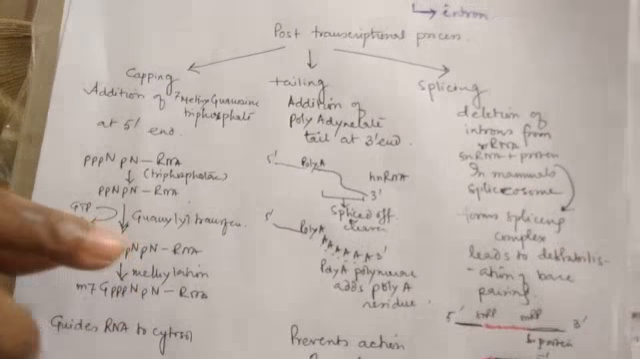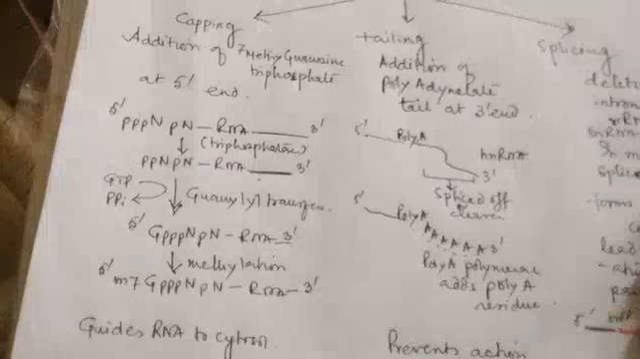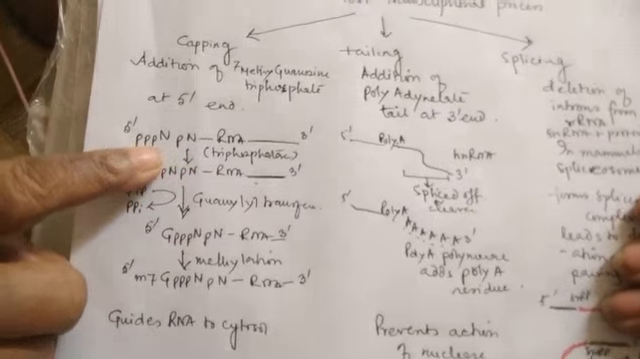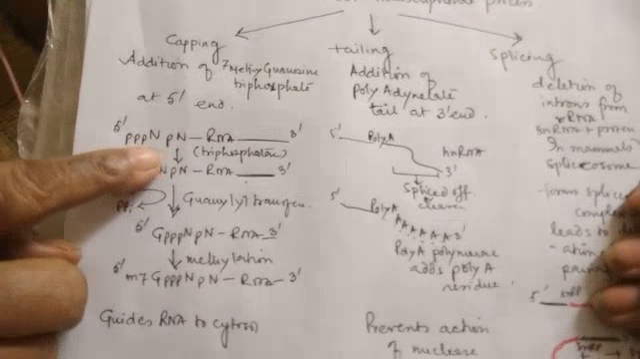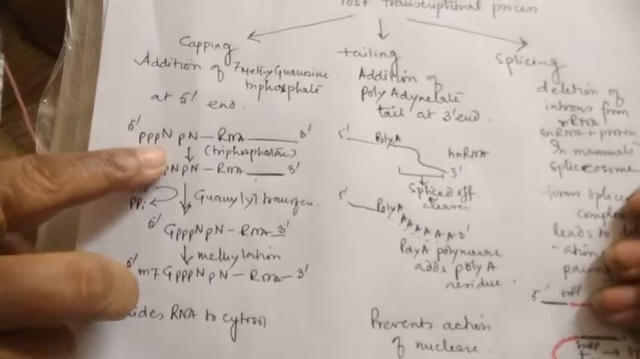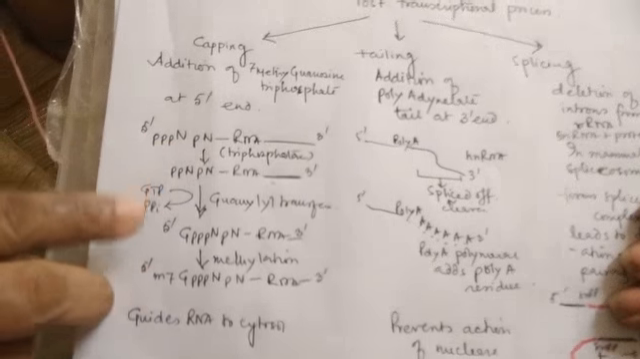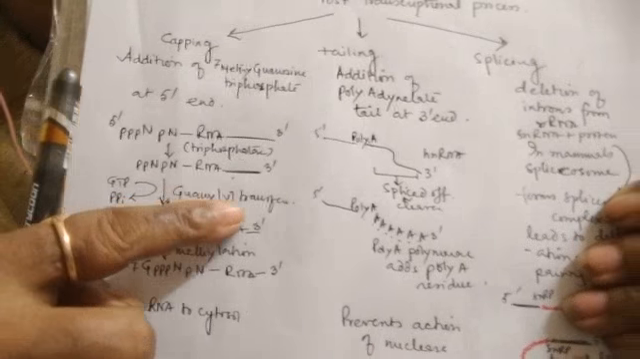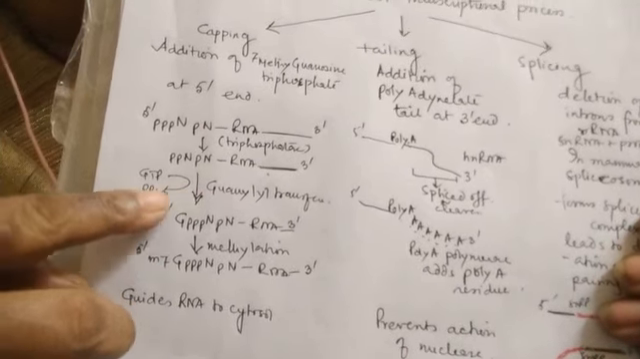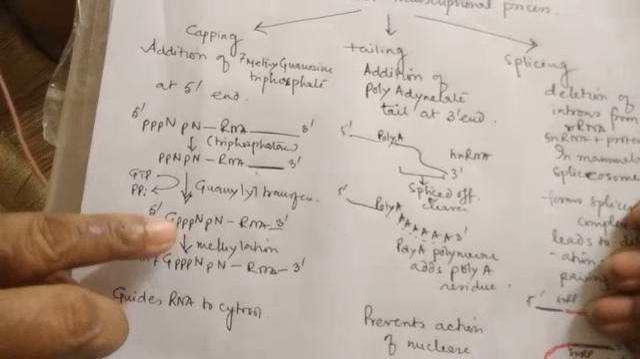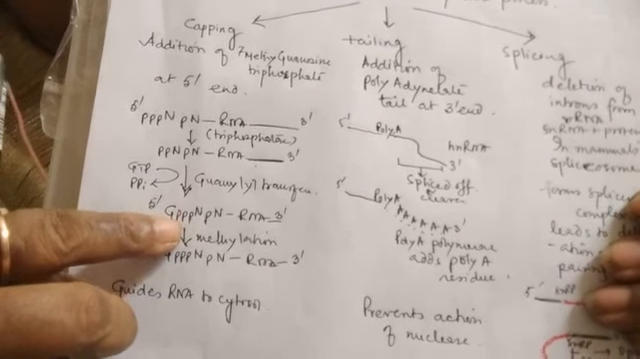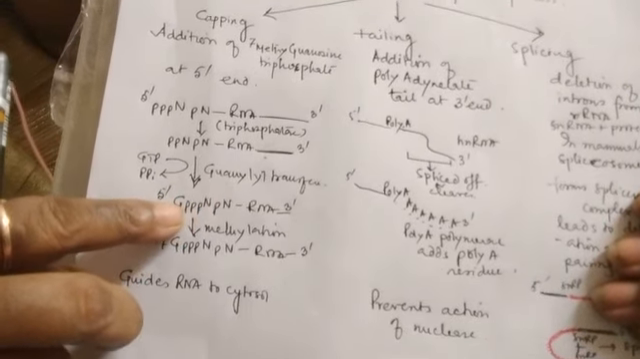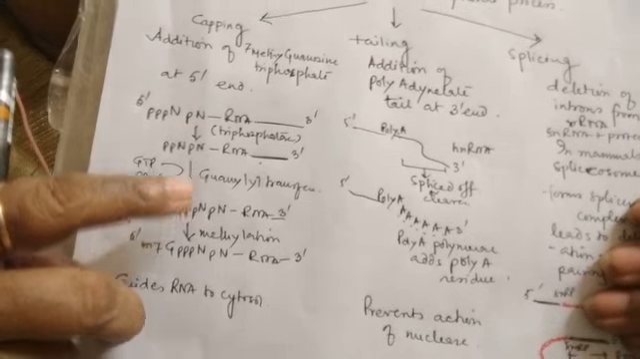So first of all is the capping. Where is this capping done? Capping is done on the 5' end. So this is the 5' end of the hnRNA. At first, guanosine triphosphate is added, and guanylyl phosphatase breaks the triphosphate, releases pyrophosphate, and guanosine monophosphate is added to the 5' end of the RNA. Clear? This is added to the 5' end of the RNA.